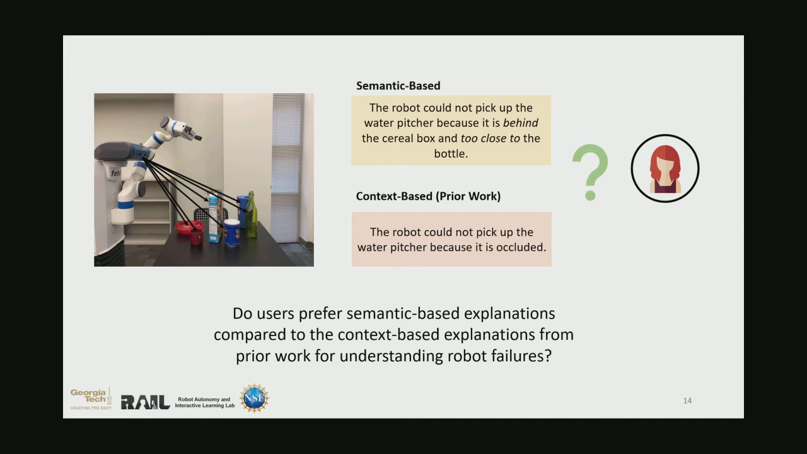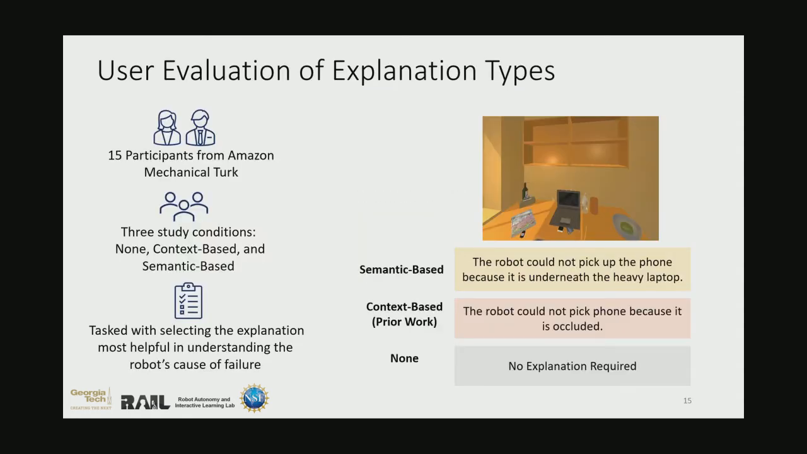So given the increased scope of failures that we can explain by leveraging the semantic information from a scene, we first investigate whether users actually prefer these semantic-based explanations compared to the existing context-based explanations for understanding robot failures.